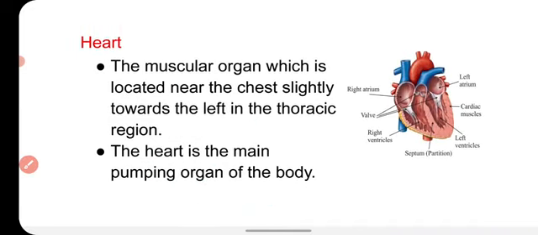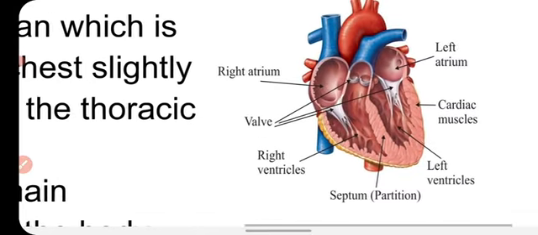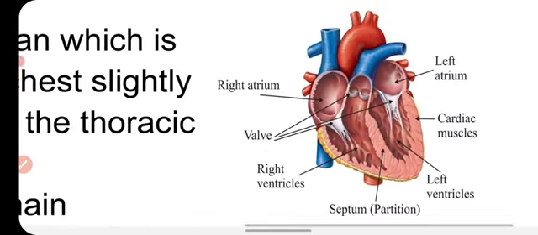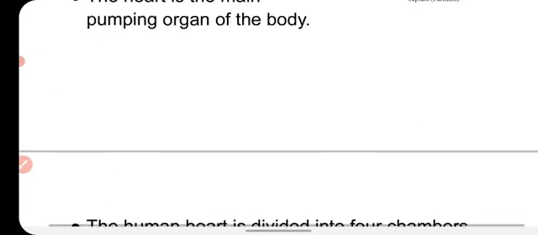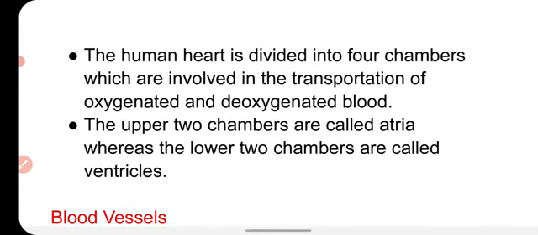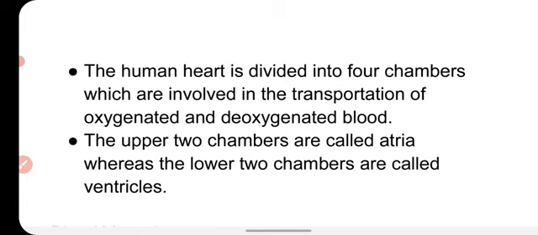Now first of all we will talk about the heart. The heart is a muscular organ which is located near the chest, slightly towards the left in our thoracic region, and the heart is the main pumping organ of our body. It pumps the blood so that the circulation of blood is maintained in our body. The human heart is divided into four chambers which are involved in the transportation of oxygenated and deoxygenated blood.